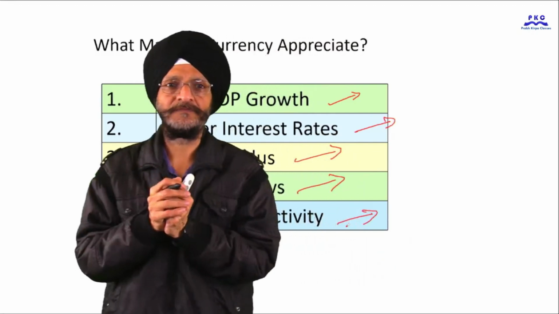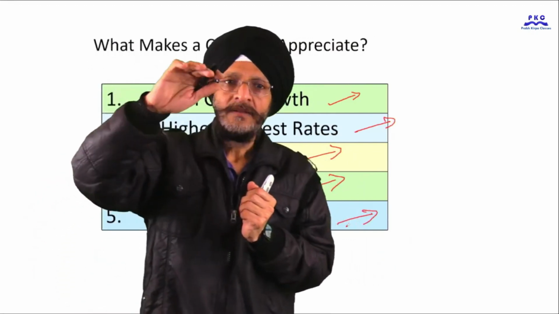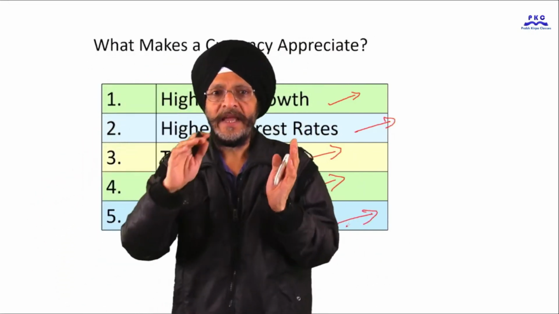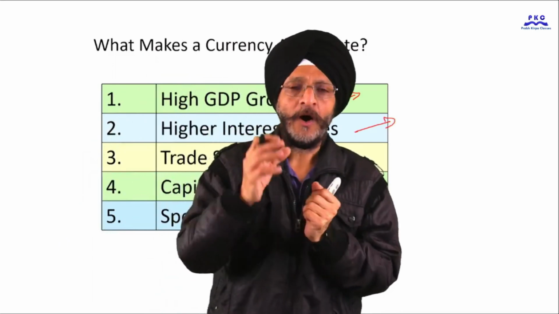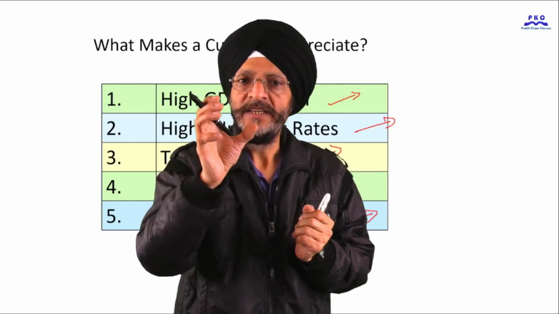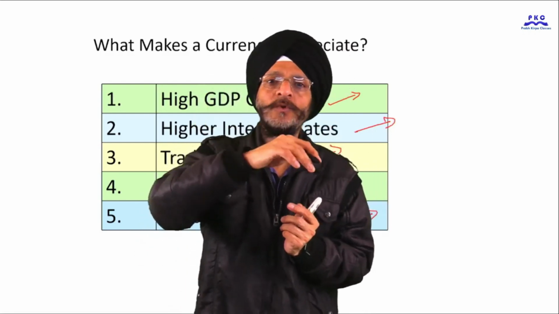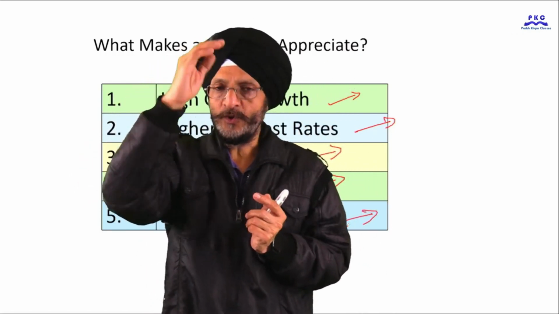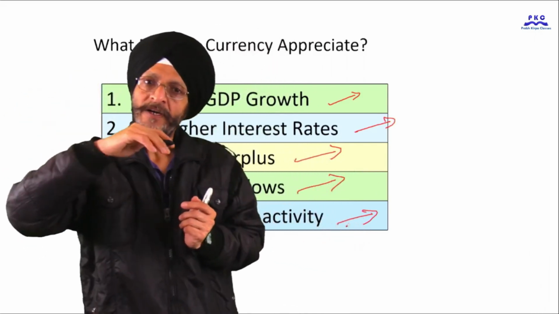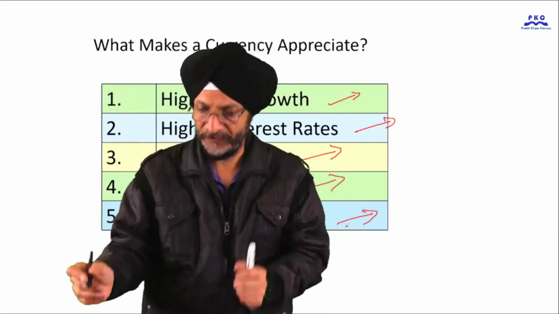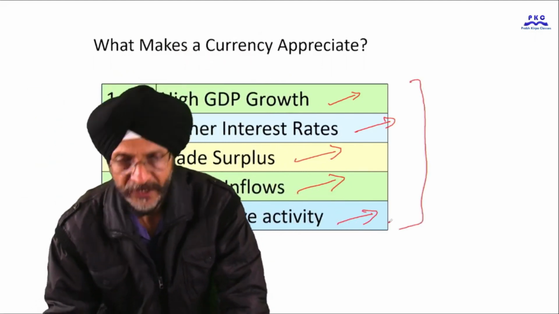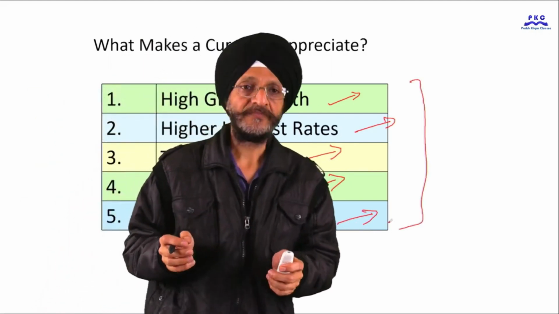All these factors result in the appreciation of the currency. However, how much a currency appreciates depends on the circumstances of each economy differently. So these factors affect any economy in a different way.